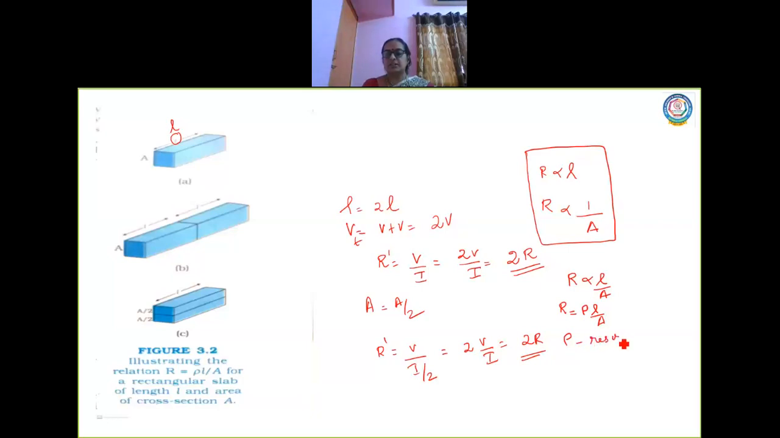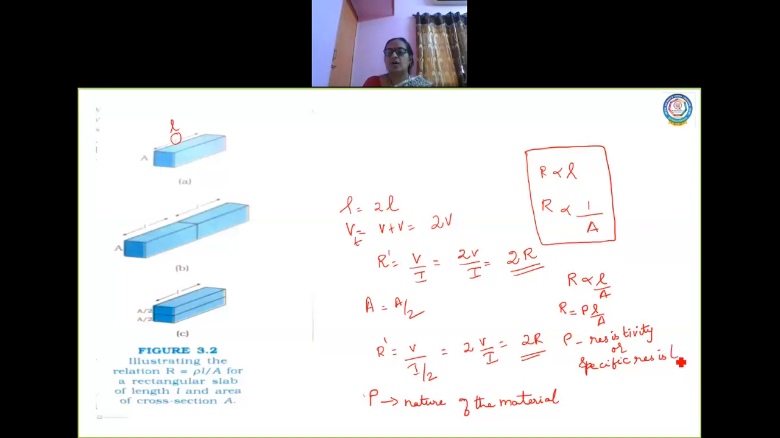What is this rho called as, children? This rho is nothing but you call it as resistivity. Hope you remember all these things. I'm just recalling whatever you have done in 10th standard. Resistivity depends only on what? Resistivity depends only on the nature of the material. Otherwise you call it specific resistance.